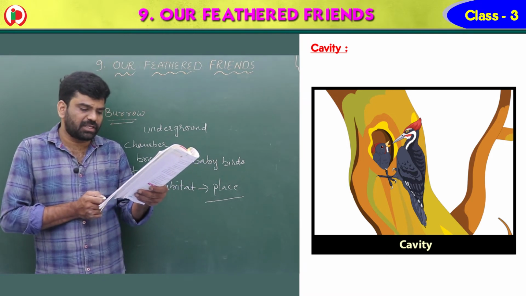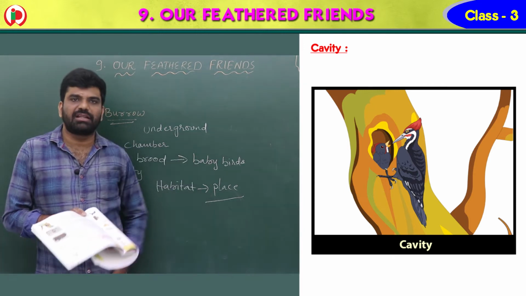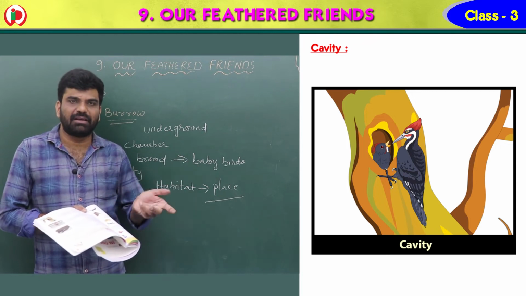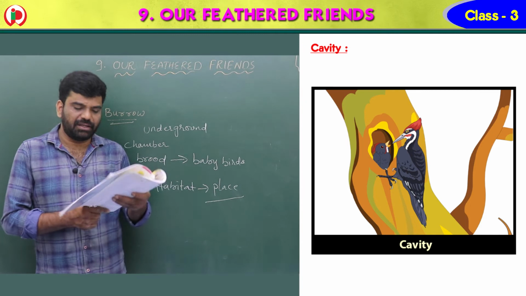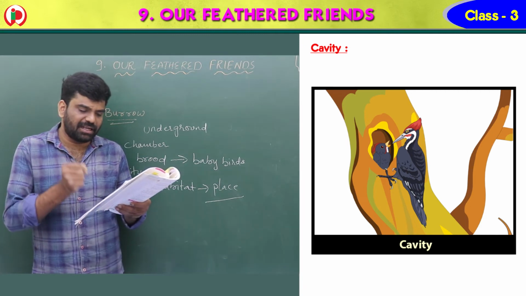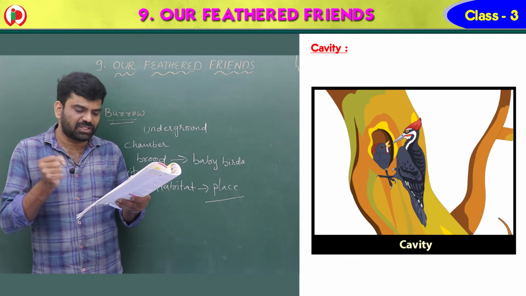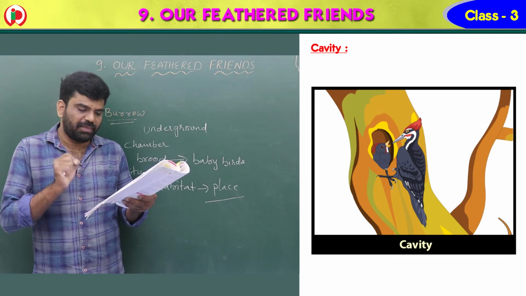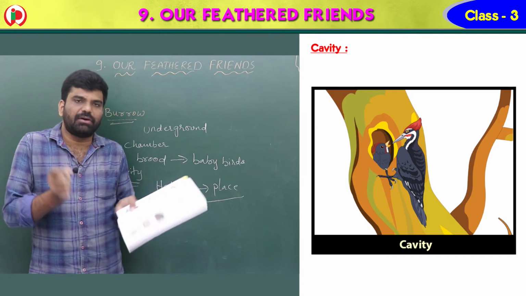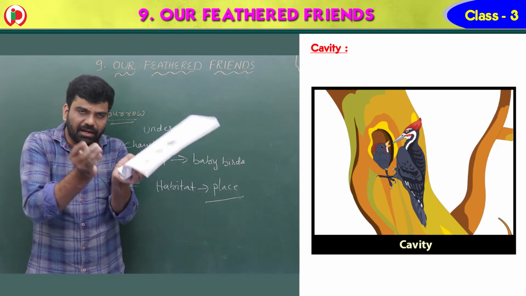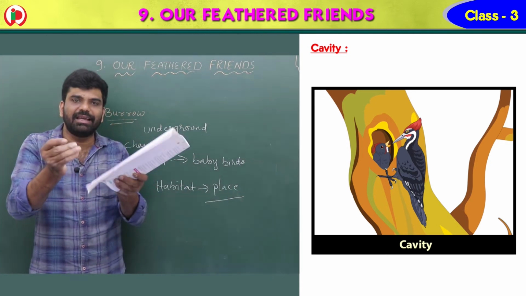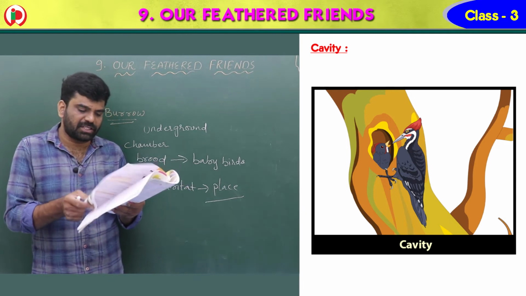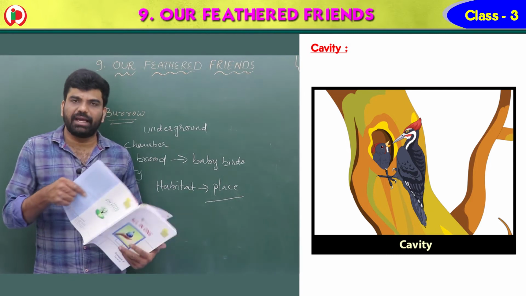Bird boxes or nest boxes mimic the cavity. So bird boxes or nest boxes are there, no? They resemble the cavity. Mimic means resembling. They appear the same as the cavity. So once again, cavity is the nest inside the trees. Many species choose a cavity but rely on other species or nature to create the cavity for them. Being in the cavity, they easily raise their baby birds or brood. Bird boxes or nest boxes mimic the cavity. Okay.